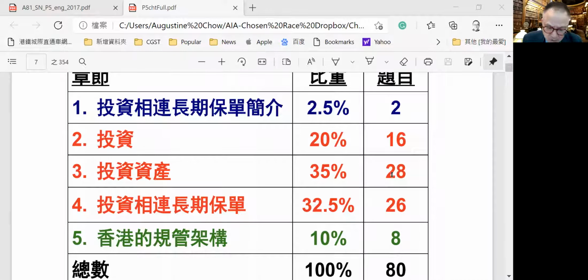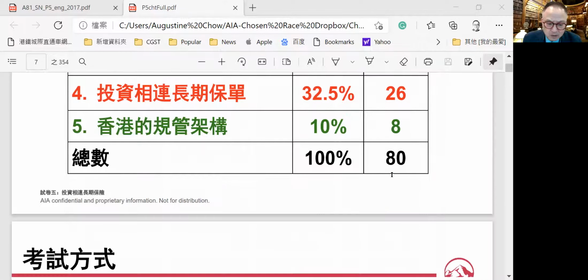Don't forget about the Hong Kong regulation framework, which has 8 questions, about 10%, and which can be make-or-break type of questions to help you pass or disable you from passing in this examination. And 2.5%, 2 questions, on investment-linked introduction. So this is how the paper is structured. 80 questions, I think, in 2 hours.